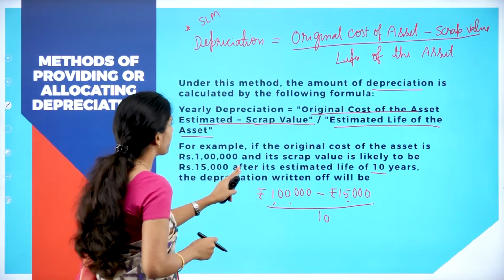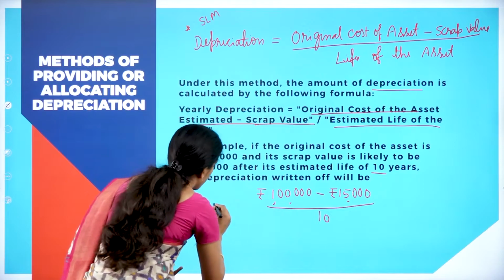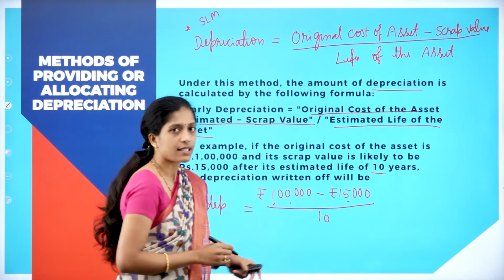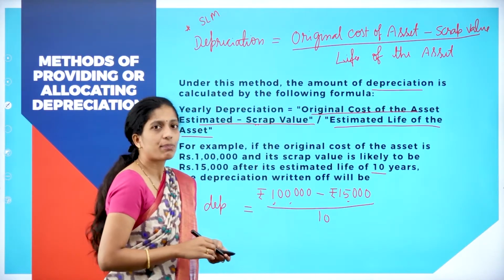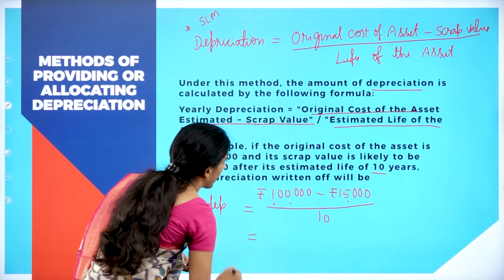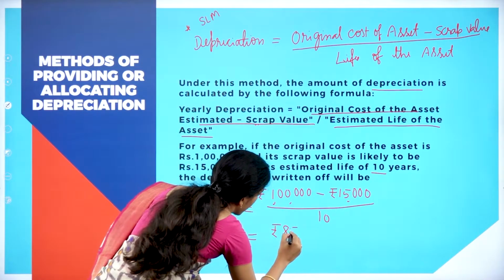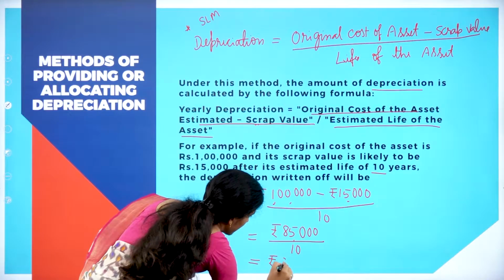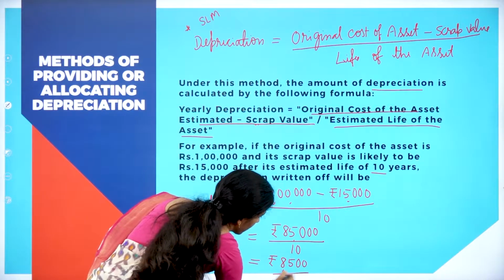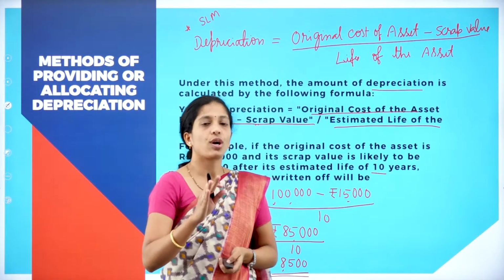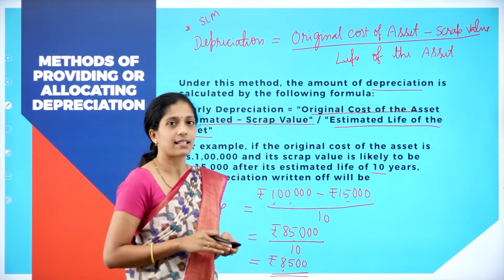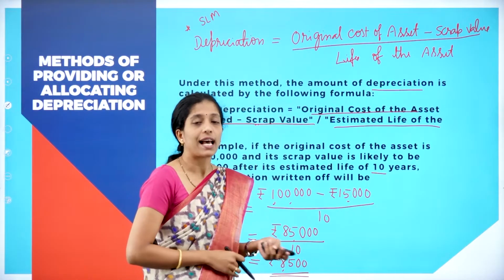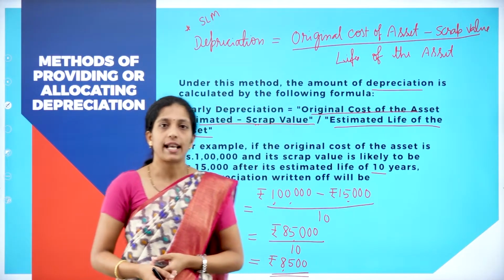The depreciation written off will be: cost of the asset is 1 lakh minus scrap value 15,000, divided by life of the asset. So 1 lakh minus 15,000 is rupees 85,000, divided by 10. Then the depreciation is rupees 8,500. So this would be the depreciation. I have told you the formula: original cost minus scrap value divided by life of the asset. And we solved a simple problem on calculation of depreciation under the straight line method.